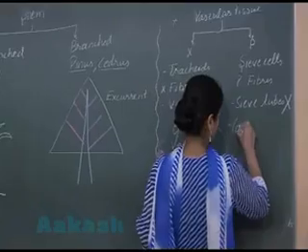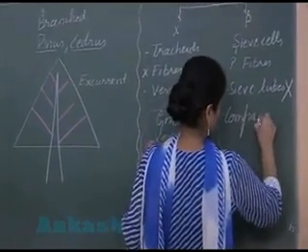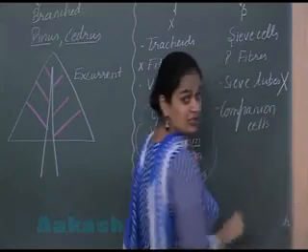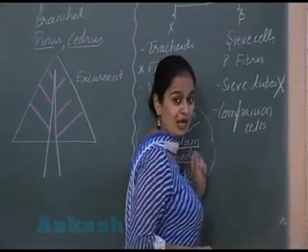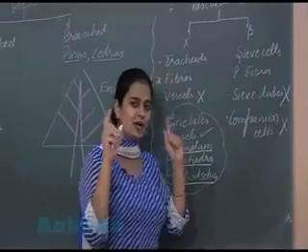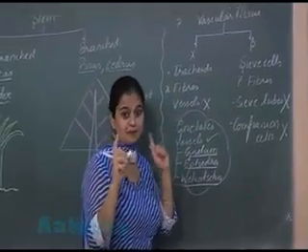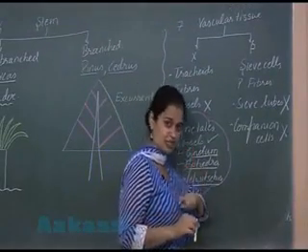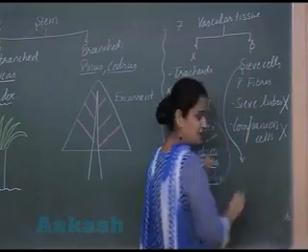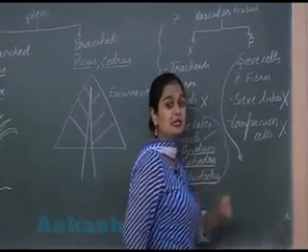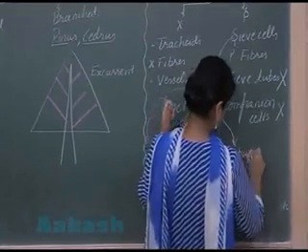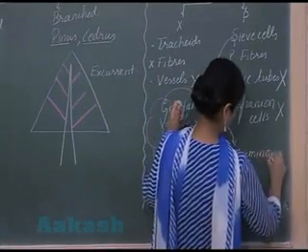These helping cells are known as companion cells. Here the true companion cells are absent, but along with the sieve cells there are certain helping cells, and these helping cells are known as